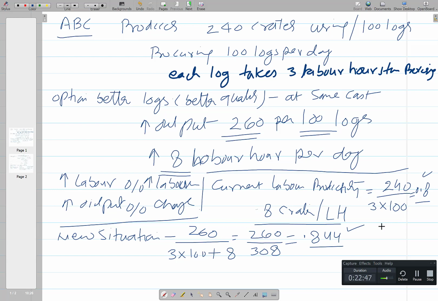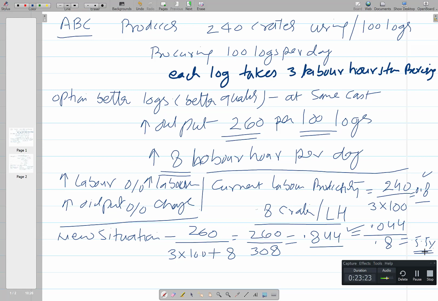So most of the time we are interested in the percentage change in the productivity. So there is a change of 0.044 divided by the base productivity level, that was 0.8. So this will be giving us the increase in productivity of 5.5%. Okay, so we can multiply by 100 and it will give us the percentage of 5.5.